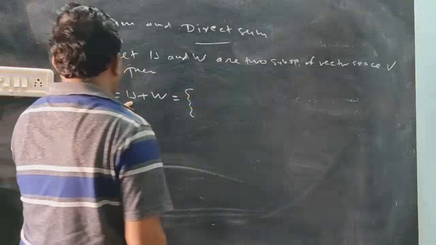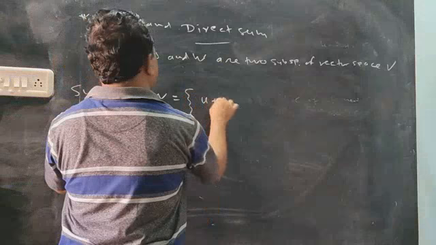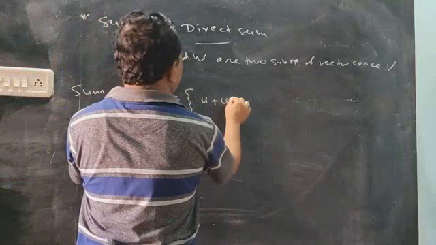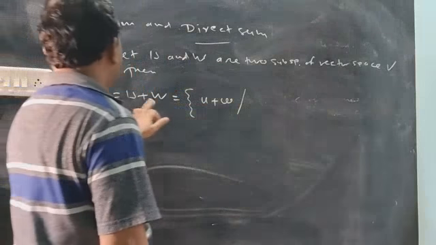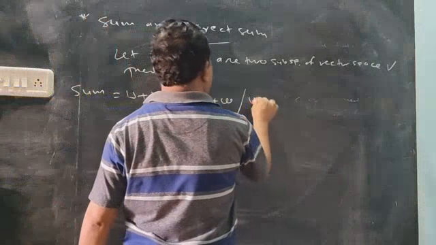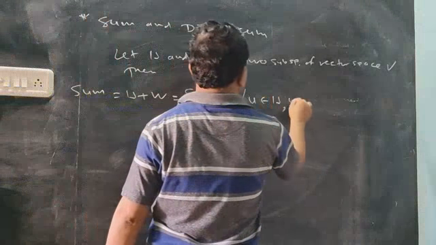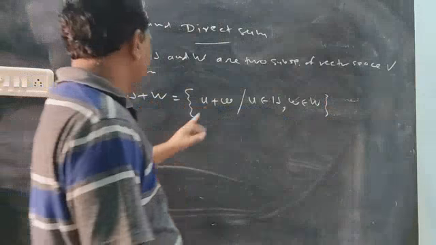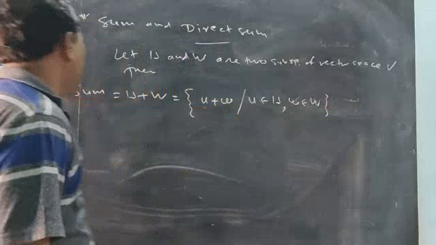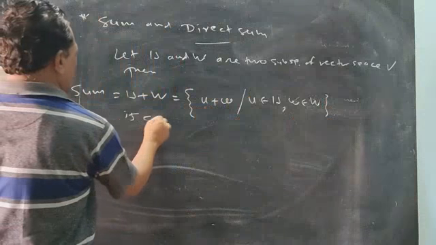Addition of sets is like this: the first element is from the first set, small u an element of U, and small w an element of W. Remember, first element of first set, second element of second set, that is the condition, and it is called the sum.